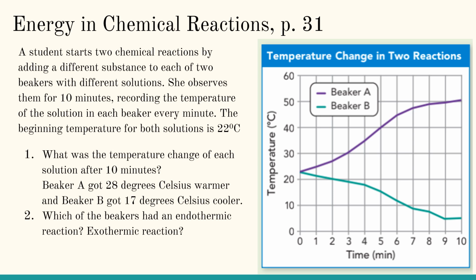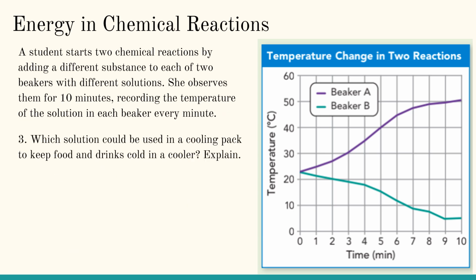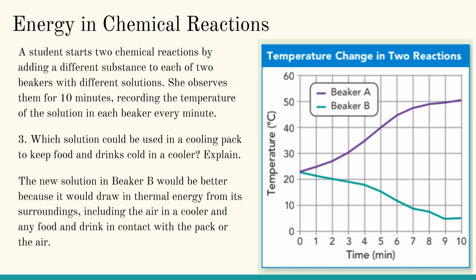Which of the beakers had an endothermic reaction and an exothermic reaction? So reaction A was exothermic because it got heated, and reaction B was endothermic because it got cooler. Which solution could be used in a cooling pack to keep food and drinks cold in a cooler? Explain. So the new solution in beaker B would be better because it would draw in thermal energy from its surroundings, including the air in a cooler and any food and drink in contact with the pack or the air.